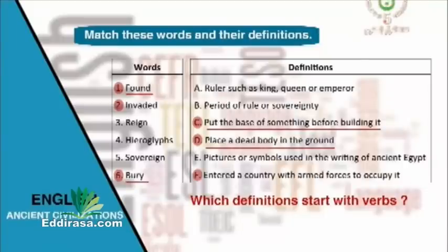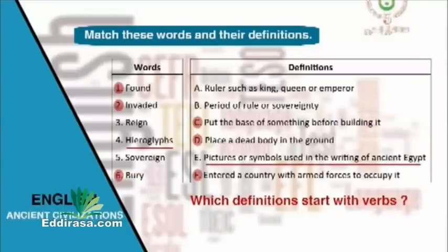Now let's move to the other words. Hieroglyphs. This is a noun in the plural. So have a look at your definitions. Find which definition corresponds to this word. Good. The definition is E, which are pictures or symbols used in the writing of ancient Egypt.